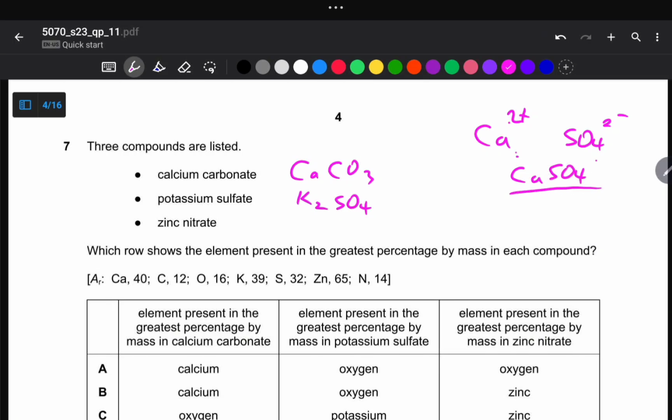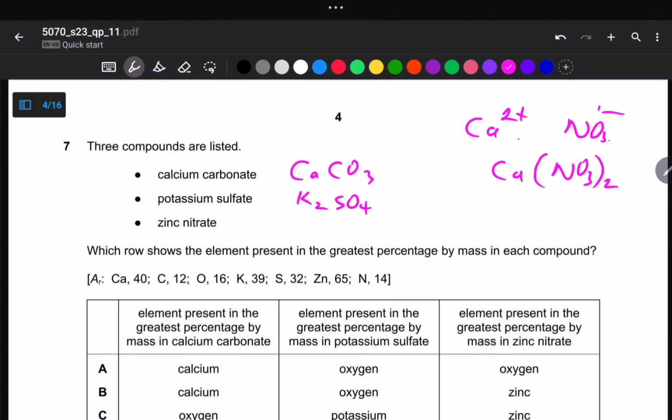Let me write calcium nitrate. So calcium nitrate is calcium 2 plus, and then the nitrate ion minus. So the 1 goes here, then the 2 goes there. So it's Ca(NO3)2, because 2 is affecting this whole polyvalent ion.